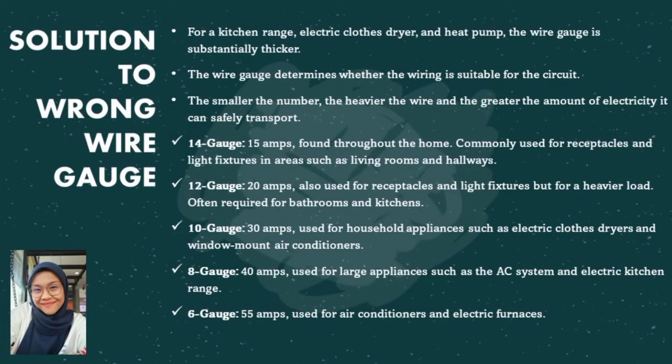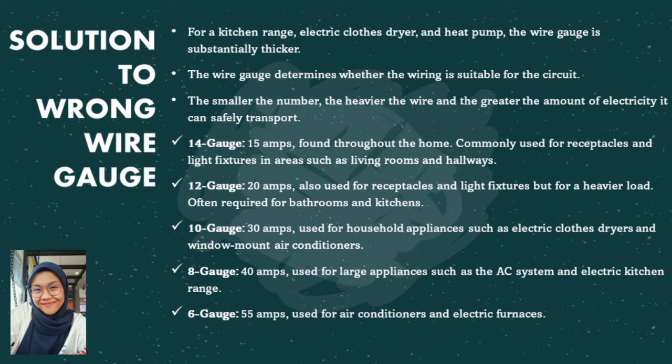Last but not least is the solution to wrong wire gauge. For a kitchen range, electric clothes dryer and heat pump, the wire gauge is substantially thicker. The wire gauge determines whether the wiring is suitable for the circuit. The smaller the number, the heavier the wire and the greater the amount of electricity it can safely transport. For example, 14 gauge is 15 amperes, found throughout the home, commonly used for receptacles and light fixtures in areas such as living rooms and hallways.